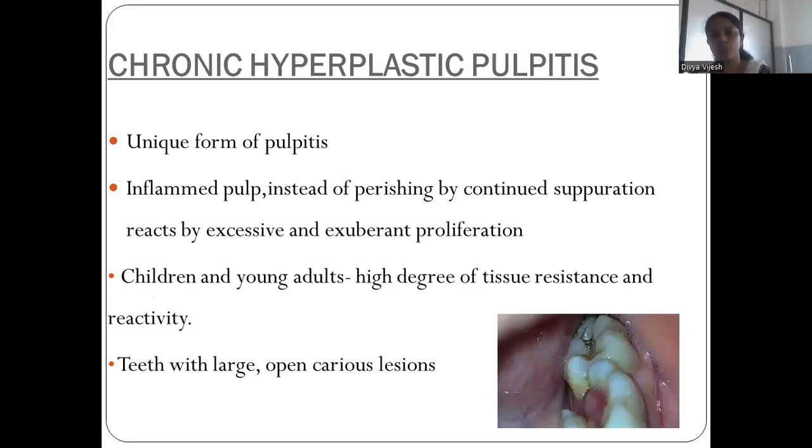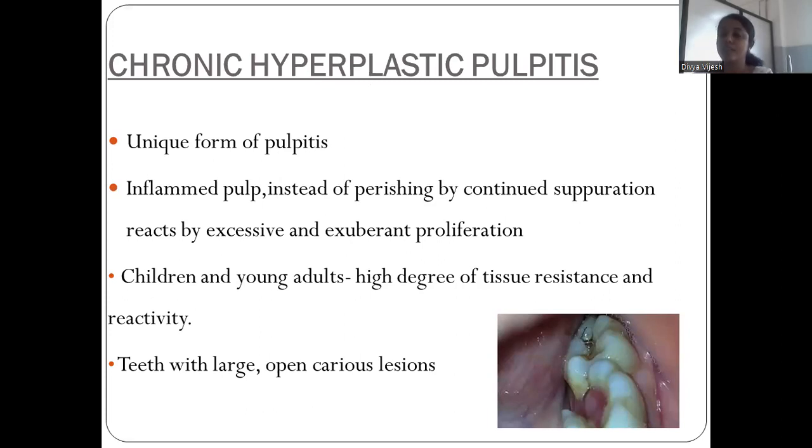So chronic pulpitis is over. Then chronic hyperplastic pulpitis. It's a unique form of pulpitis. Here, the inflamed pulp, instead of perishing by continuous separation, reacts by excessive and exuberant proliferation of the pulp. So there is the exuberant proliferation of the pulp, because in children and young adults the tissue resistance is more, the reactivity is more.